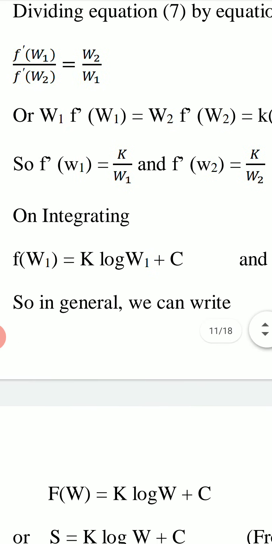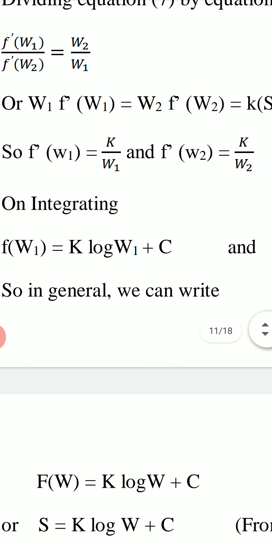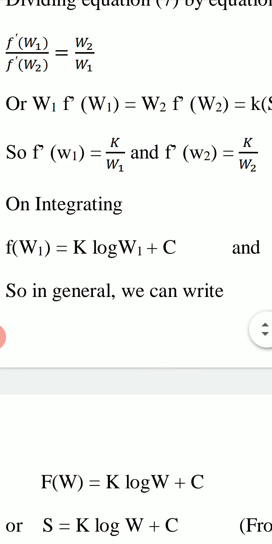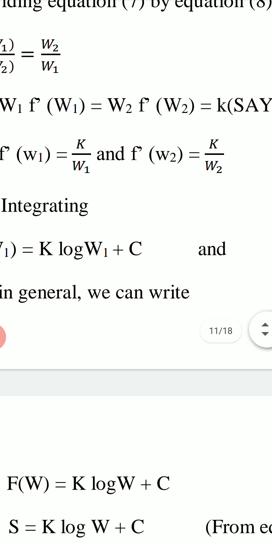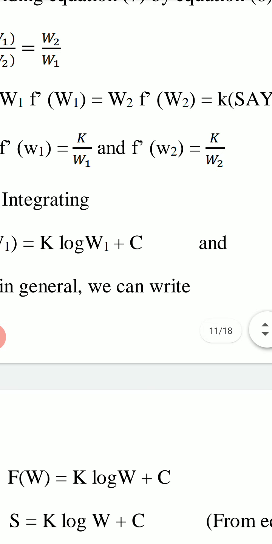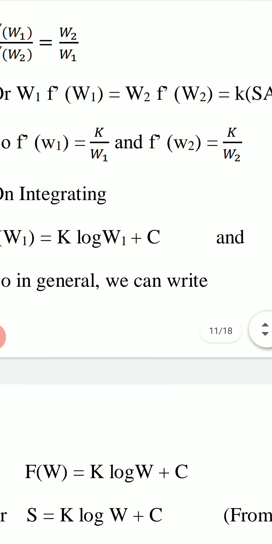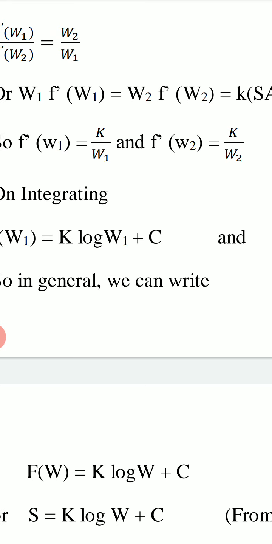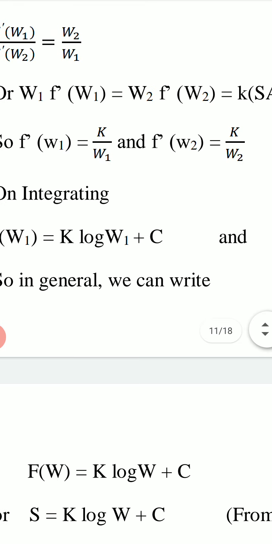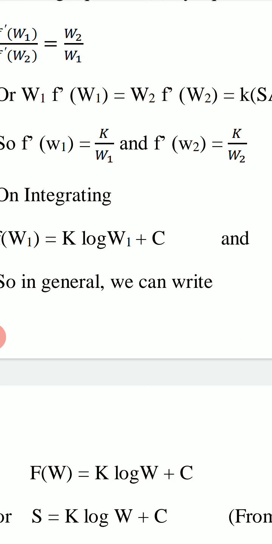First is W1 F dash (W1) equal to K, and second is W2 F dash (W2) equal to K. From first equation we have F dash (W1) equal to K upon W1, and from second equation we have F dash (W2) equal to K upon W2.